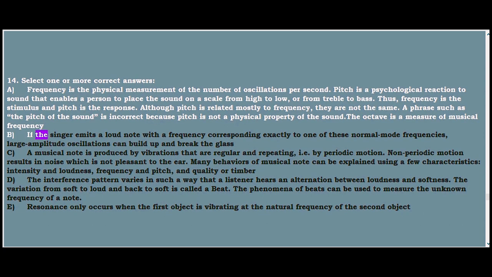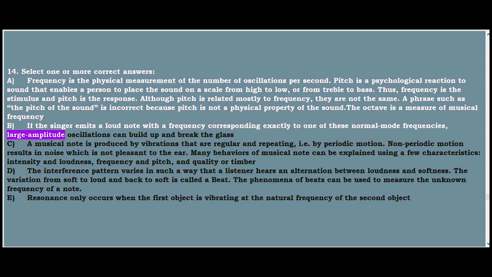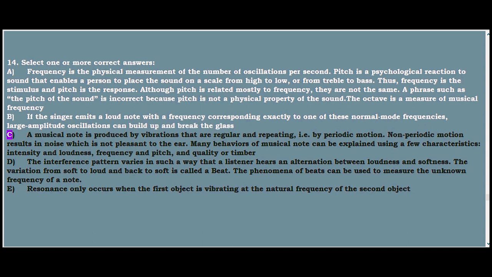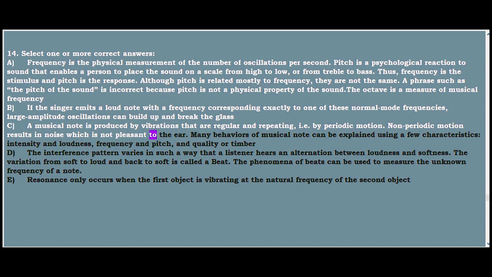B. If the singer emits a loud note with a frequency corresponding exactly to one of these normal mode frequencies, large amplitude oscillations can build up and break the glass. C. A musical note is produced by vibrations that are regular and repeating, i.e. by periodic motion. Non-periodic motion results in noise, which is not pleasant to the ear.